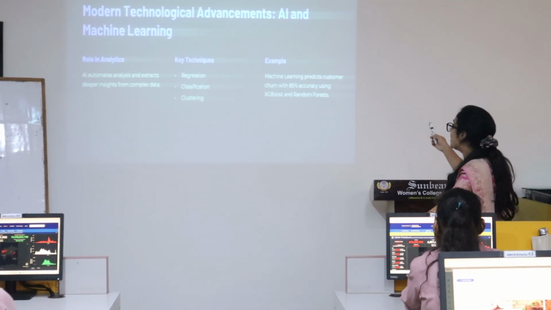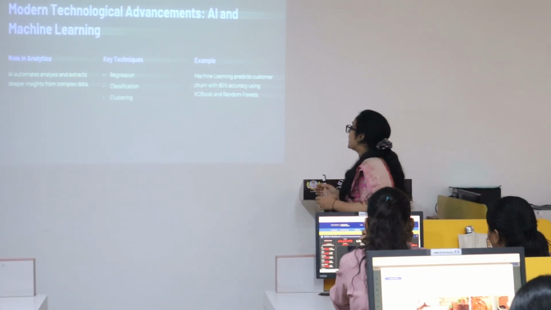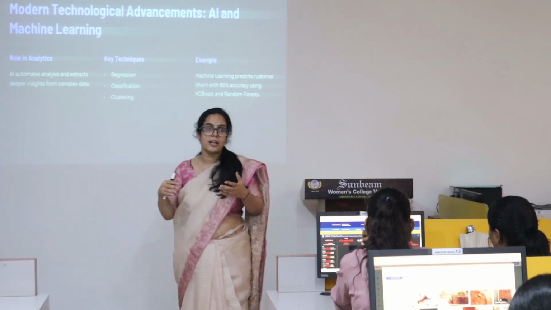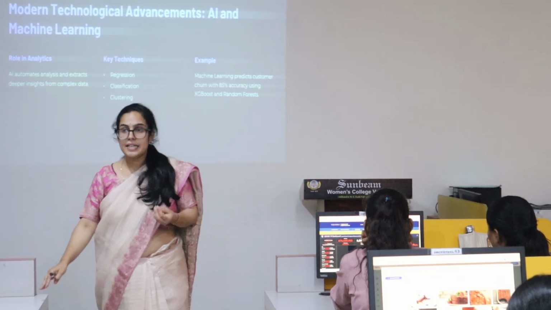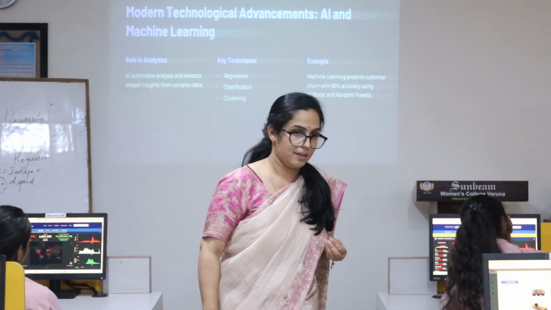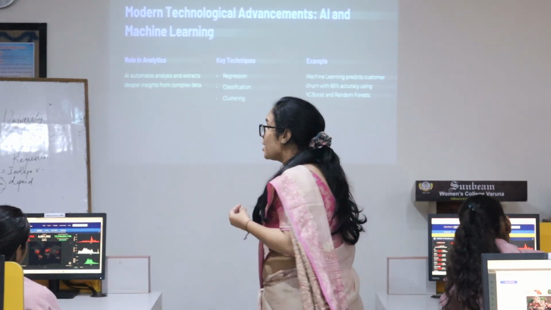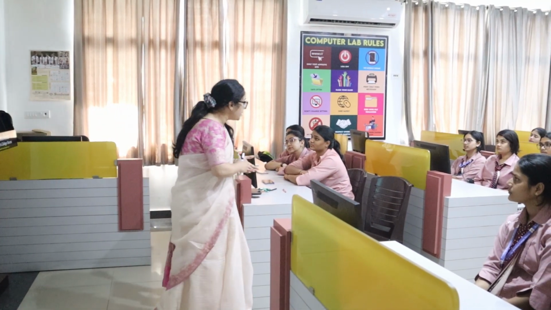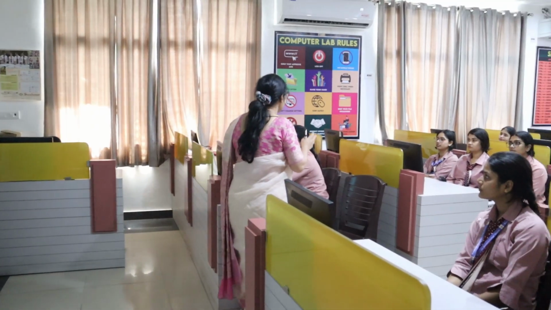Example: machine learning predicts customer churn with 85% accuracy using random forest. So these are all the apps which can easily analyze or take out the regression of anything. This is the importance of these applications, whether we talk about Prime Video or YouTube.